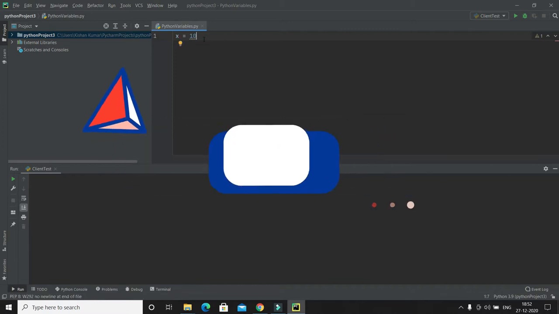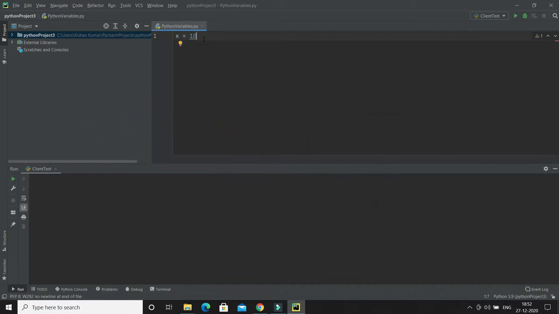In the computer world, whenever you create any variable, that variable is stored at some specific address. You can find the address of this variable in Python as well. Let's say I would like to know the address where this variable x is stored in the computer system.